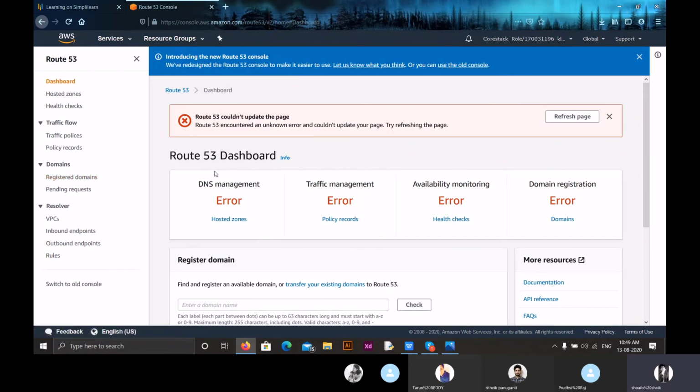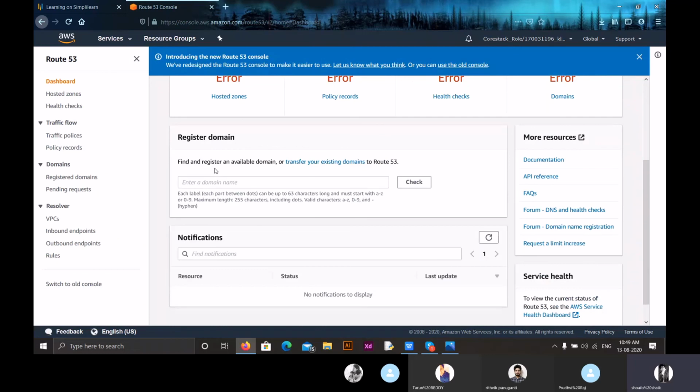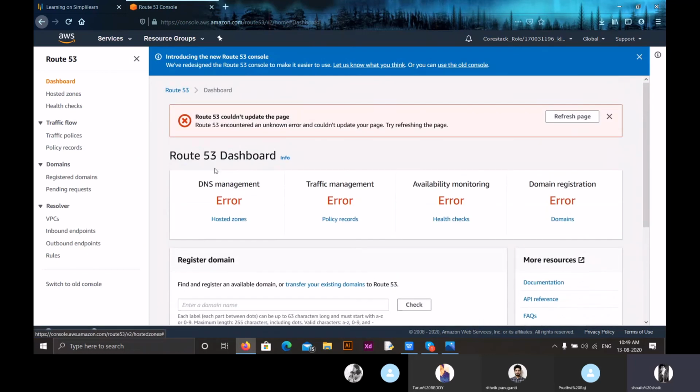Apart from this, there are three main benefits of using Route 53. One is highly available and reliable. The second one, it is flexible. The third one, it is designed for use with other Amazon Web Services like EC2 instances, load balancers, and S3 buckets. Coming to creation, I also showed how to create a hosted zone, how to create a traffic policy, and how to register domains. The cost is different for each domain and each zone. Apart from this, to create a hosted zone, we first have to create an EC2 web server, and we have to create a load balancer for that EC2 instance.